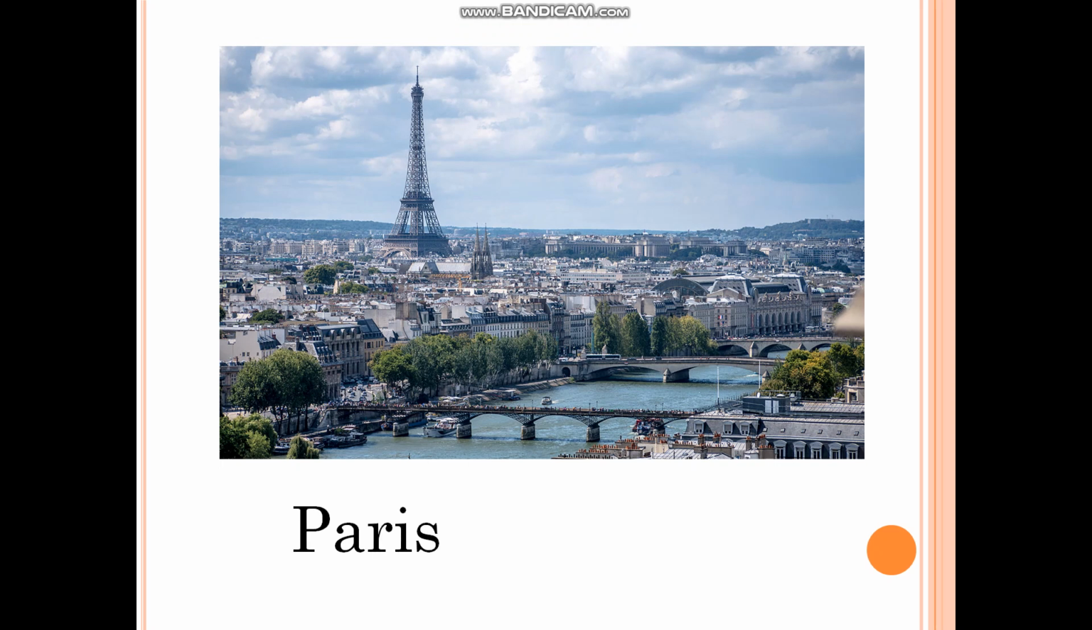Now this picture is of Paris. You can see the Eiffel Tower, right? Now there is also a river that flows through this city. Can you tell the name of the river? It is Seine. Okay. Seine. This is the name of the river.